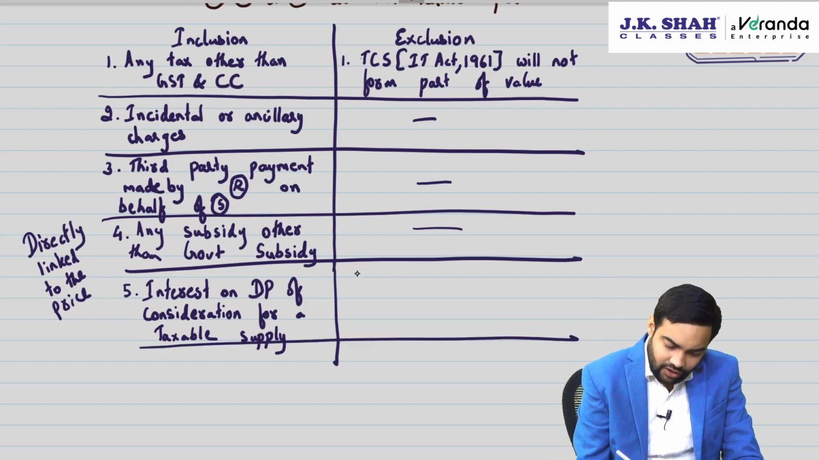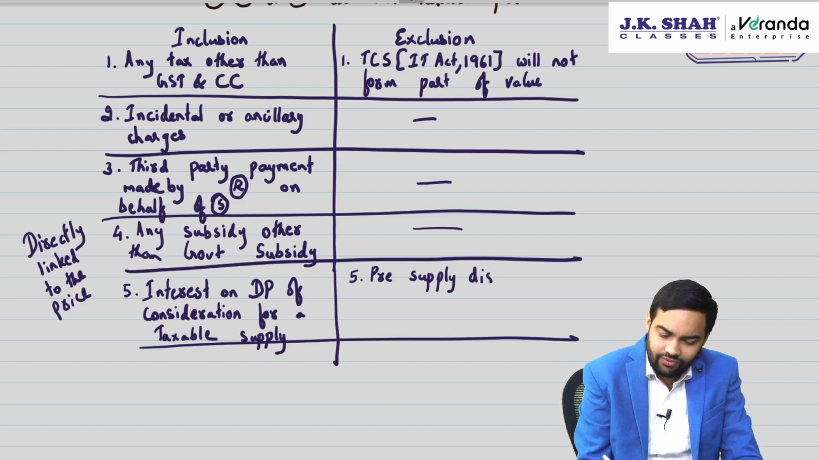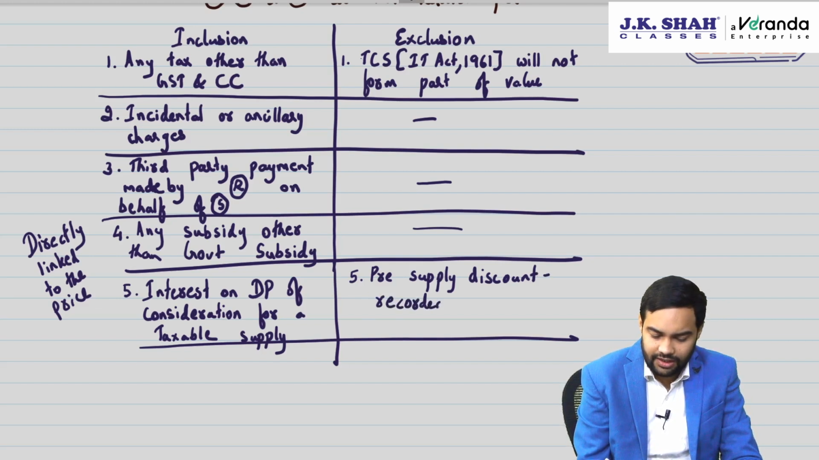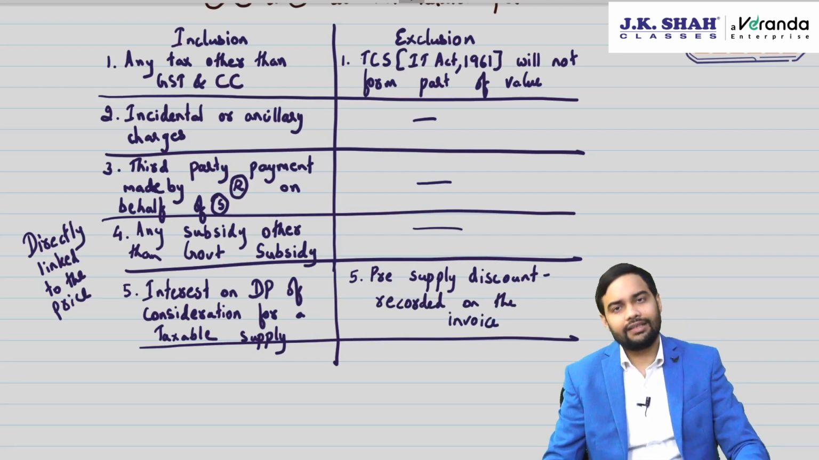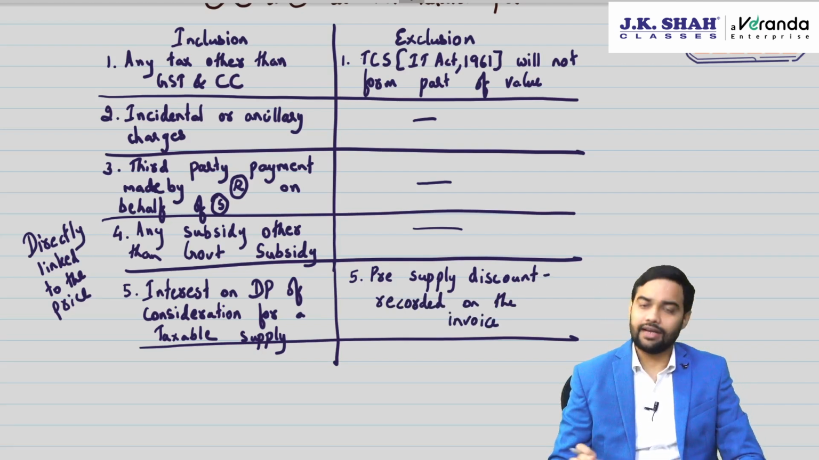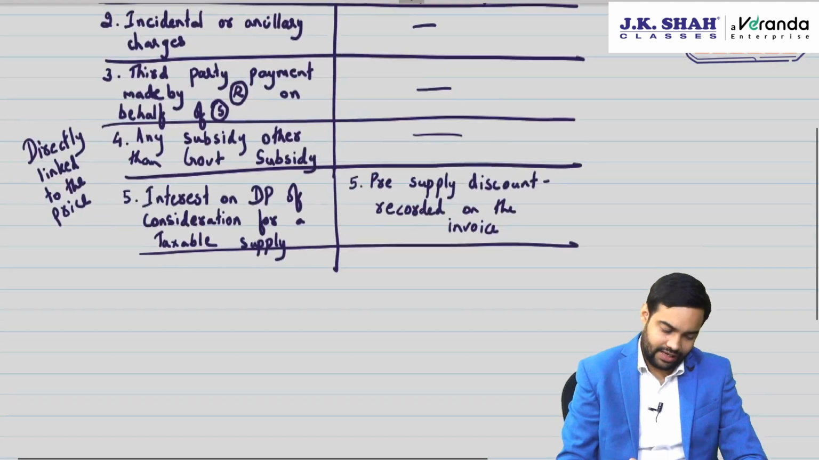Then the law says pre-supply discount will be excluded. Which pre-supply discount, sir? Pre-supply discount is discount given before the supply. It will be excluded provided it is recorded on the invoice, that is, shown on the invoice. It should be shown on the invoice that this is the discount which is being offered, and the moment it is shown on the invoice, it will not form part of value.